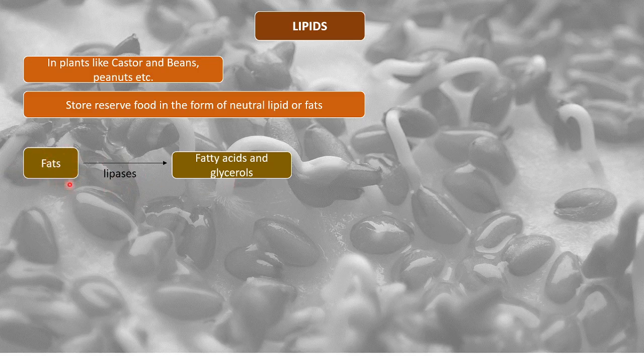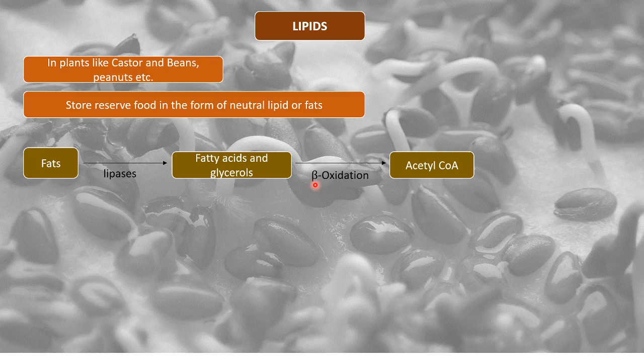Now again, this is a hydrolysis process where fat combines with water, and lipase acts, and this leads to the formation of fatty acids and glycerol. These fatty acids and glycerol get converted to acetyl CoA by the process of beta oxidation. We are not going to understand beta oxidation right now.